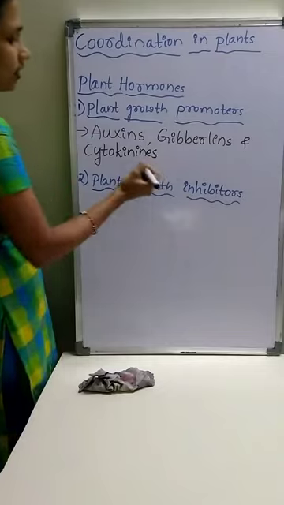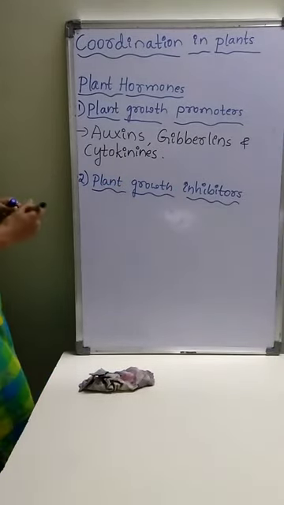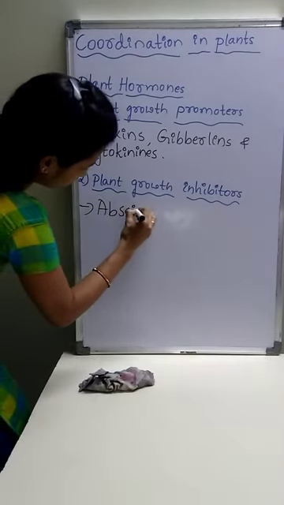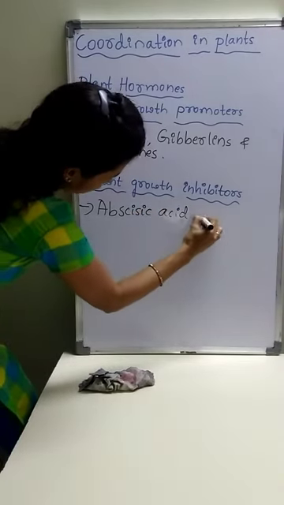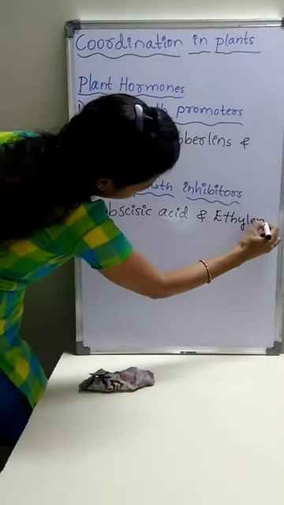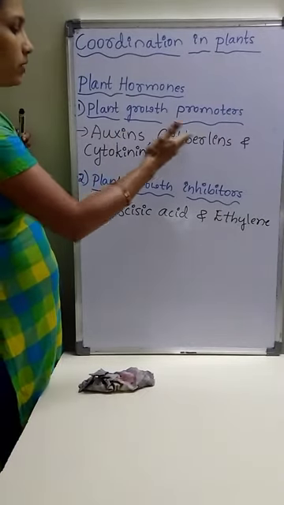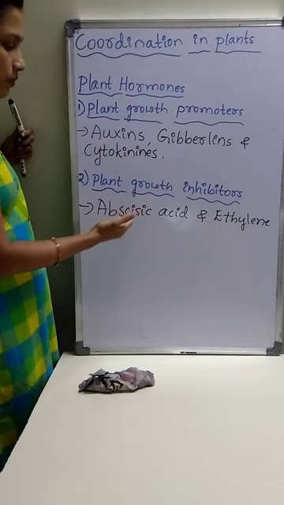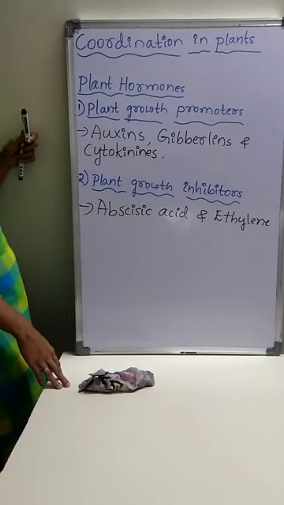Auxins, gibberellins, and cytokinins are the plant growth promoters, whereas abscisic acid and ethylene are the plant growth inhibitors.